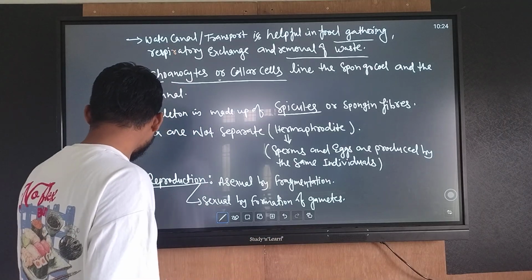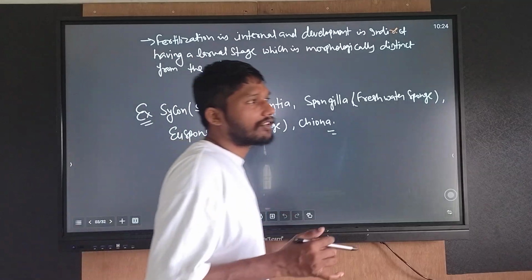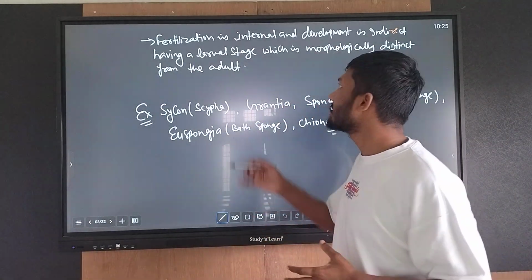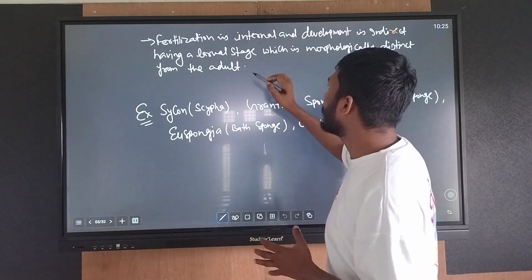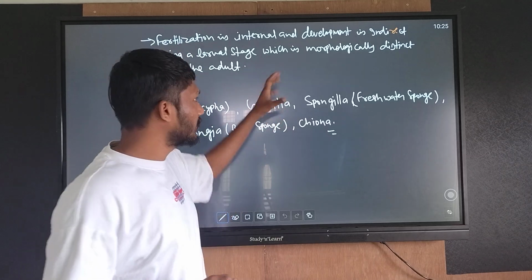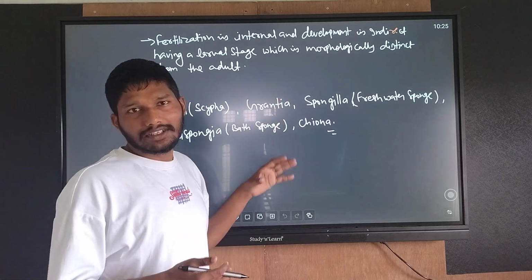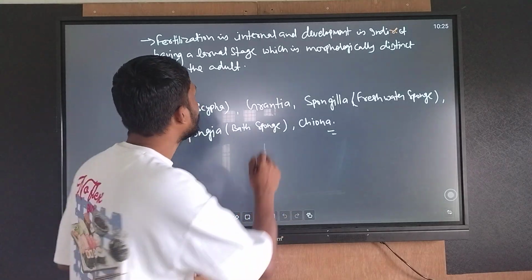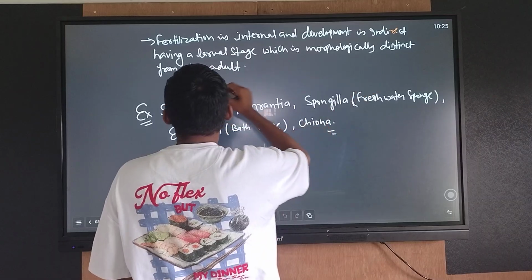Next, fertilization in poriferans is internal and development is indirect. There is a larval stage in the phylum Porifera, and metamorphosis occurs. The larval stage is morphologically distinct from the adult.